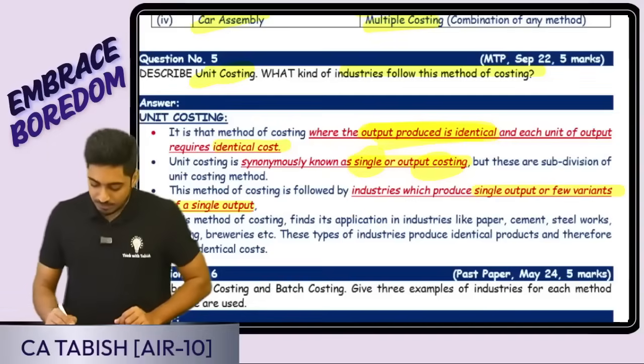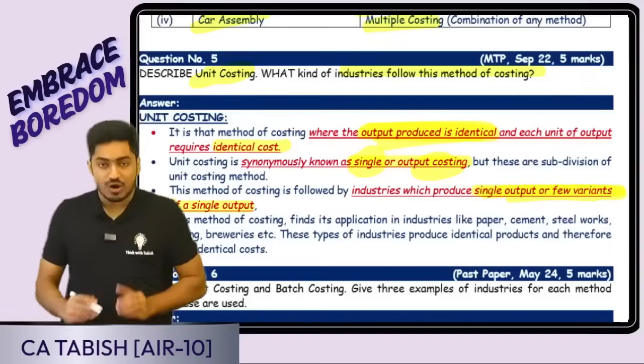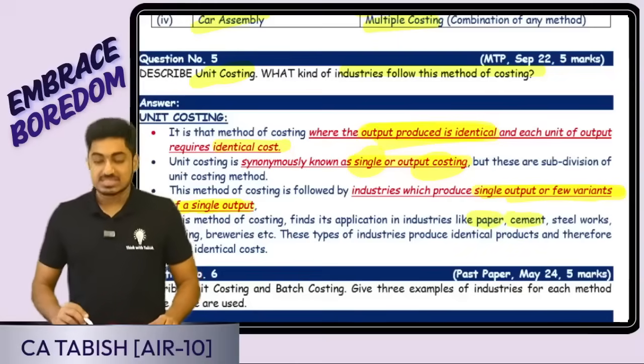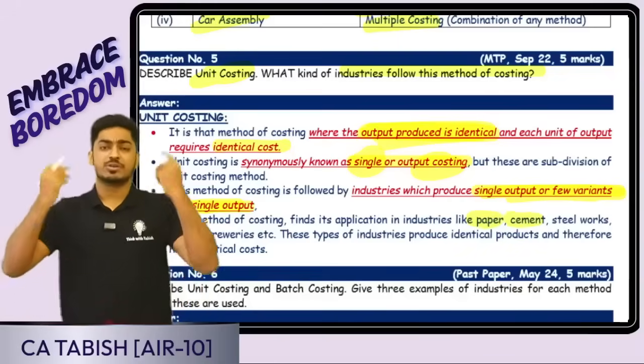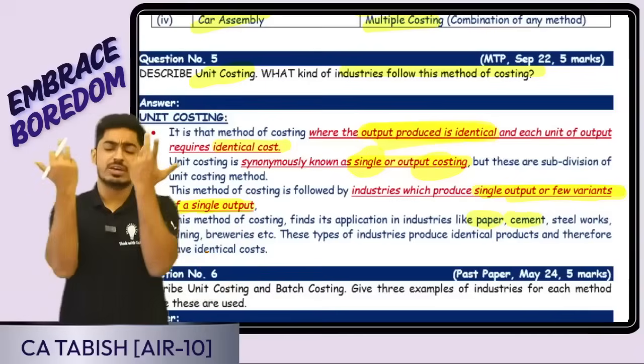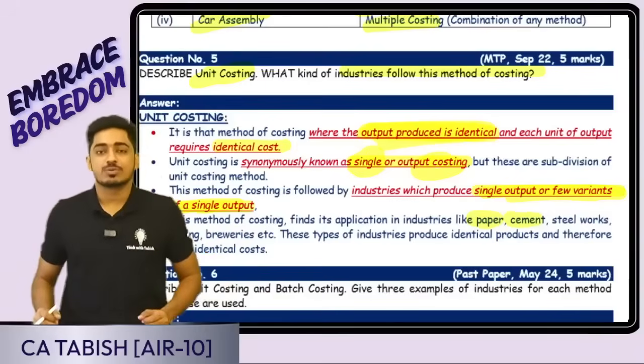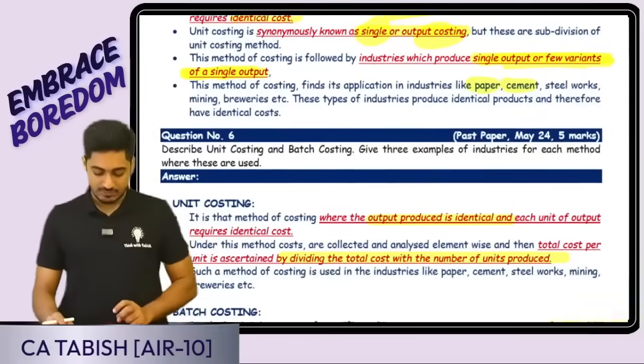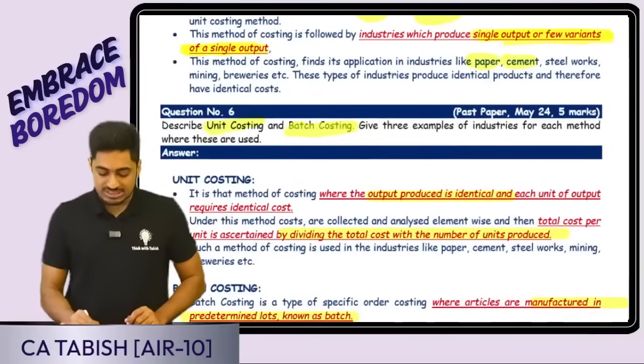It is followed where we are producing only a single output or a few variants of the same output, for example paper, cement, etc. Imagine we are a paper producing company. So what are we producing? Paper only. So ultimately the cost I want is for paper only. So that is going to be single or output costing. Is this clear, everyone? Okay, fine. Next is describe unit costing and batch costing.